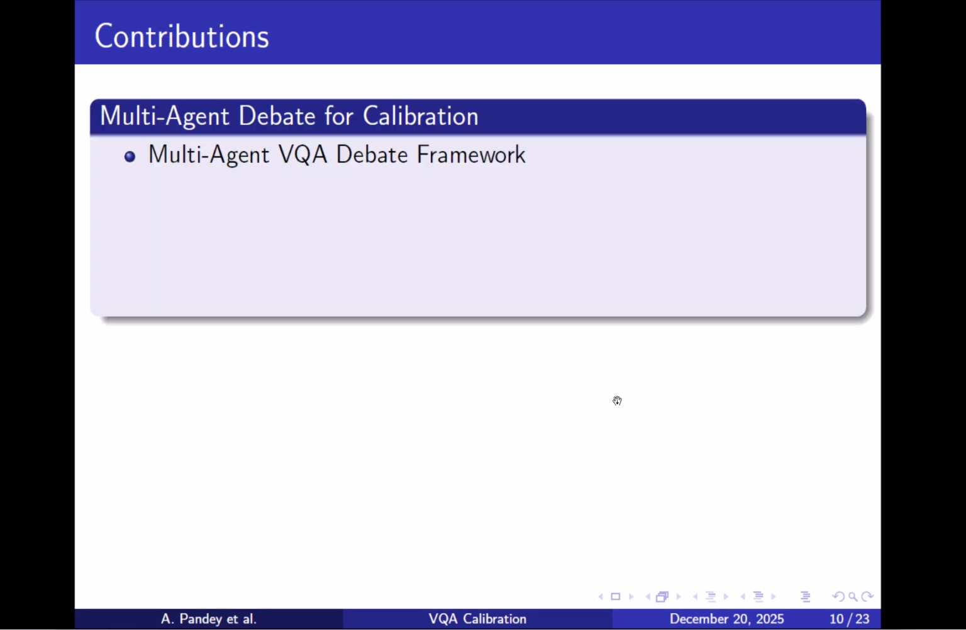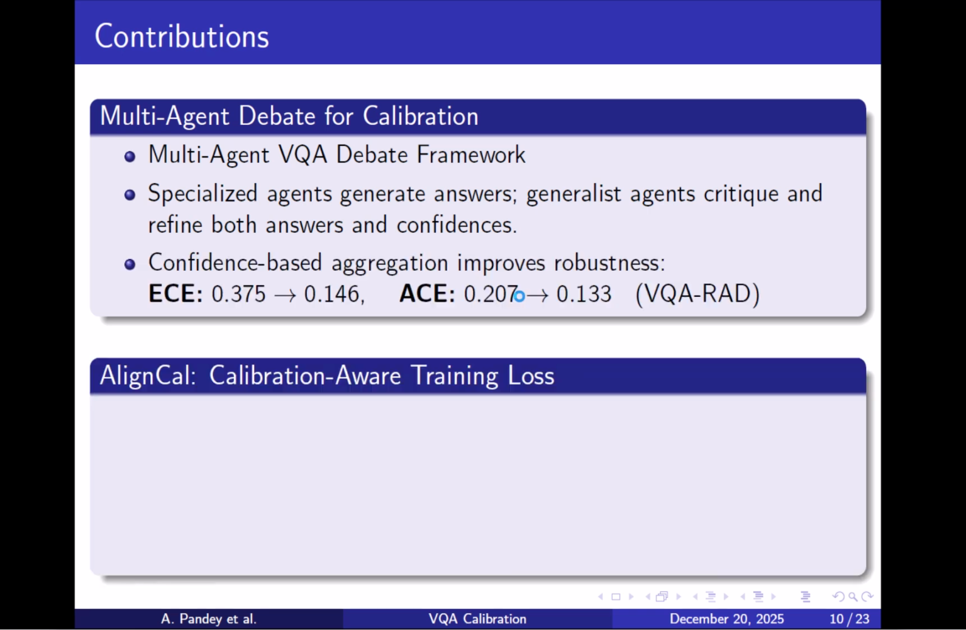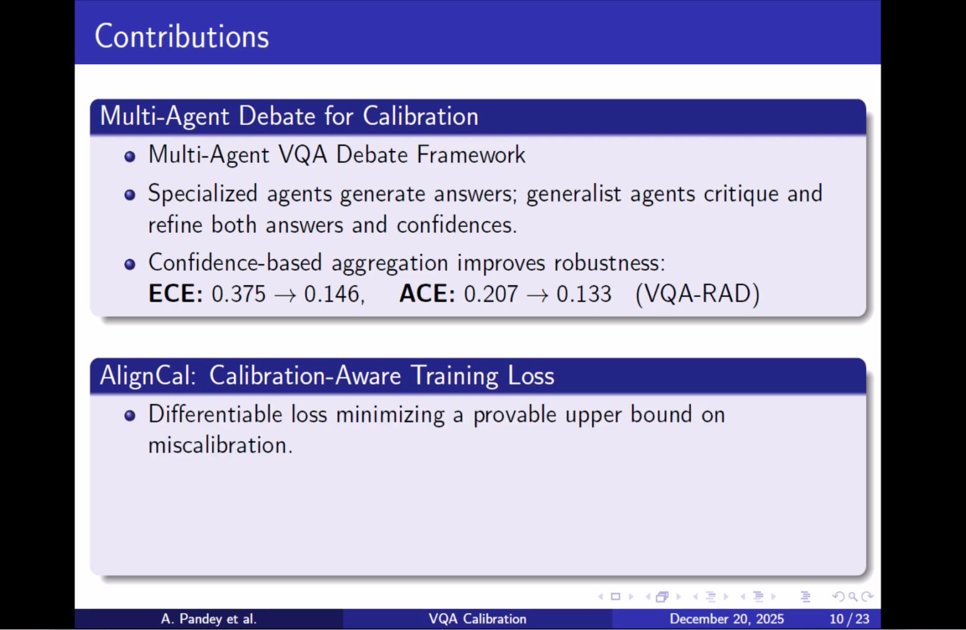Our work therefore addresses this gap by introducing a multi-agent framework in two complementary ways. First, we introduce a multi-agent debate framework that performs post-hoc calibration. Specialized agents generate diverse answers, while generalist agents critique and refine answers, leading to more robust predictions. Second, we introduce AlignCal, a calibration-aware training loss that directly minimizes an upper bound on calibration error while preserving accuracy. Together, calibrated agents and deliberation debate yield substantial improvements in ECE and ACE values across various dataset benchmarks.